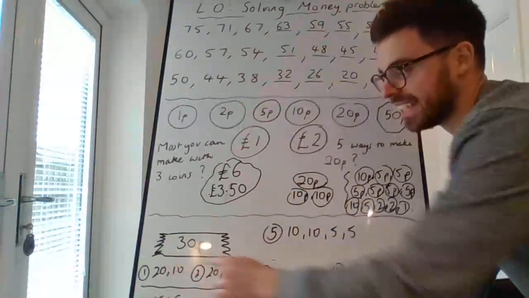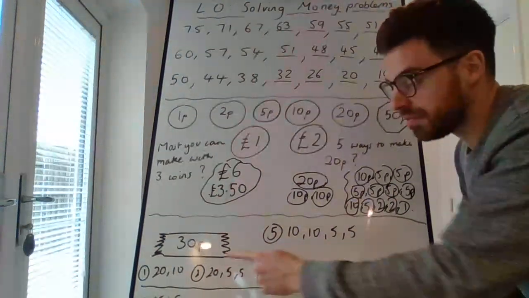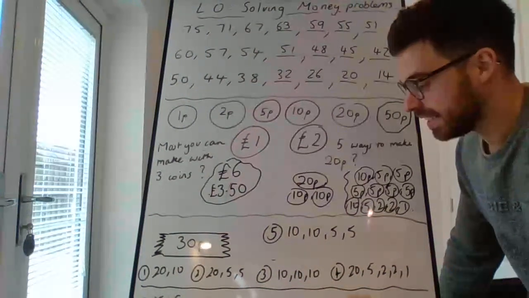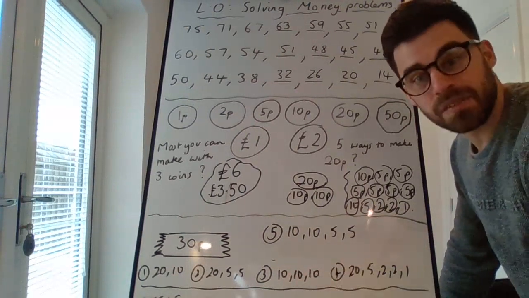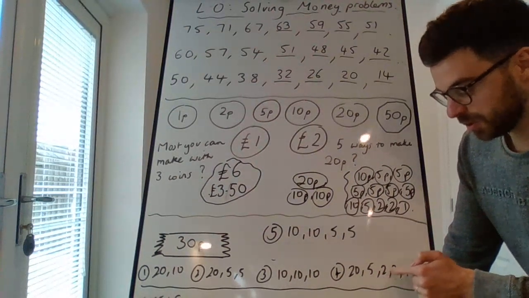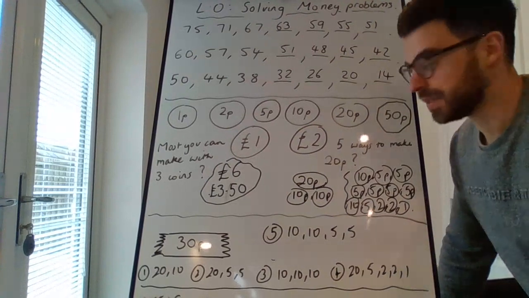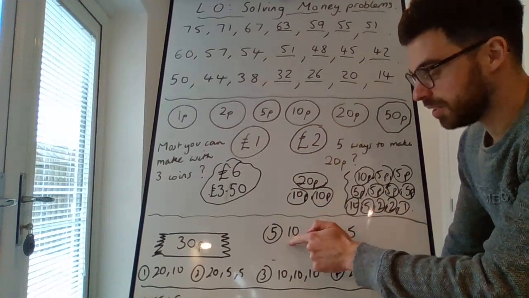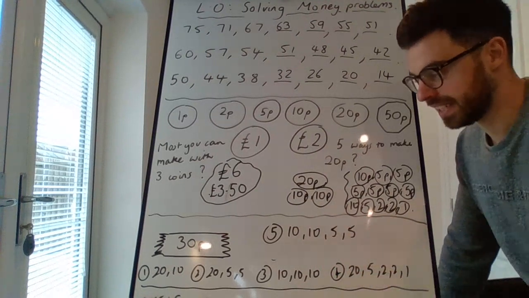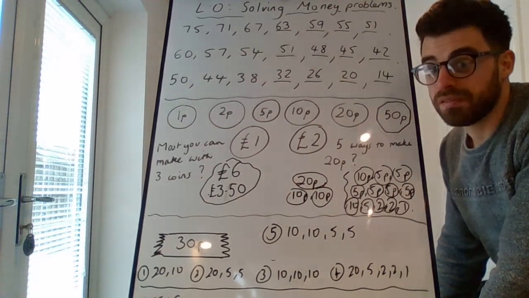You could have a 20 and a 10, that would make 30p. You could have a 20 and 2 5s, 20, 25, 30, that would make 30p. 3 10p's would make 30p. A 20p, a 5p, 2 2p's, and a 1p. 1, 2, 3, 4, 5, that's only 5 coins. And also 10, 10, 5, 5, 10, 20, 25, 30. 5 different ways to make 30p using no more than 5 coins.